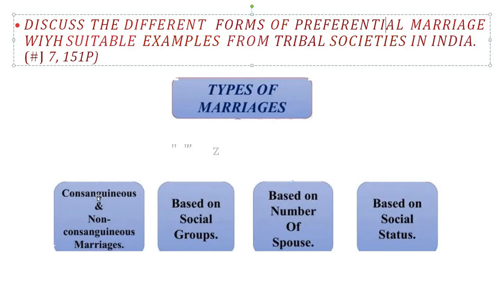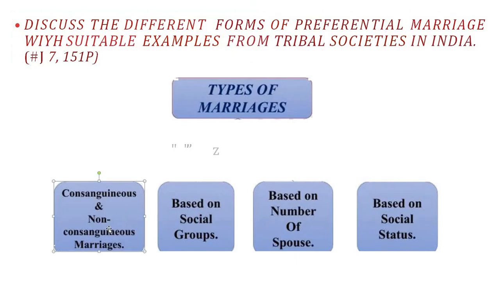For example, there is an uncle-niece relationship. They are related by blood, so it is consanguineous. Non-consanguineous means they are not related by blood directly. Next is based on social group. In society we have varnas, Brahmans, Kshatriyas. Marriage between them, or inter-varna marriage, comes here.